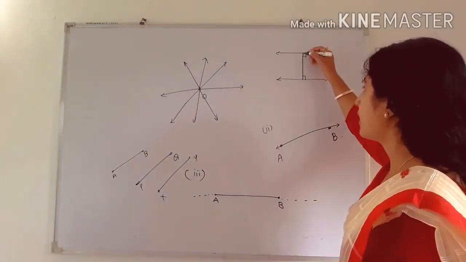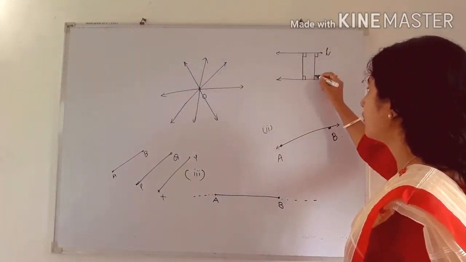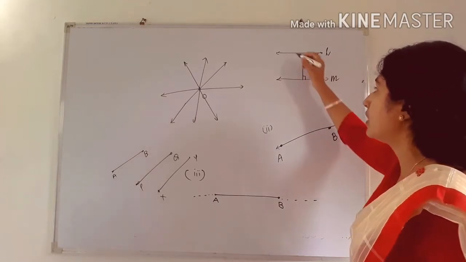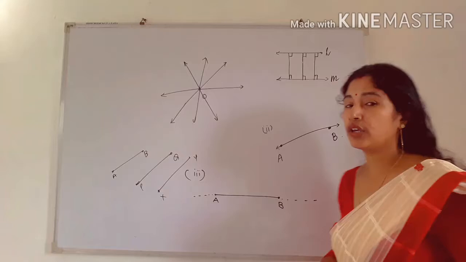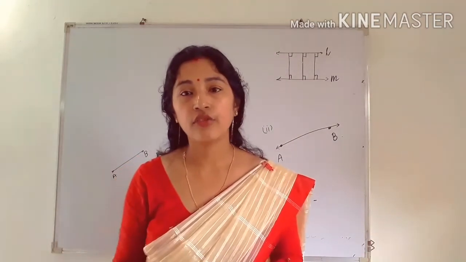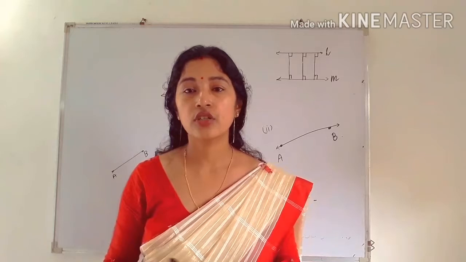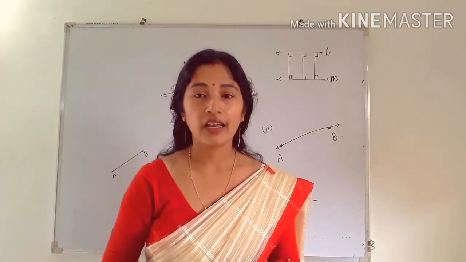So every time I have to take the perpendicular distance, and every time the perpendicular distance will be what? Same. So if the perpendicular distances are the same, then we can say that the two lines are parallel. There is another definition for parallel lines: the lines which never intersect are called parallel lines. So you can write any definition.